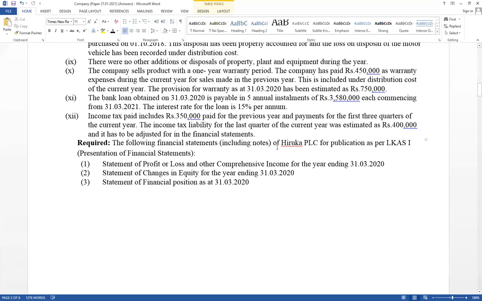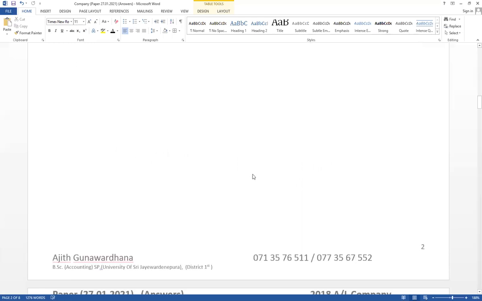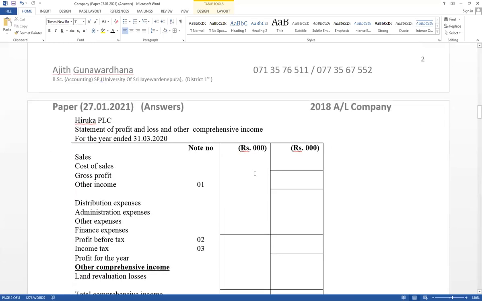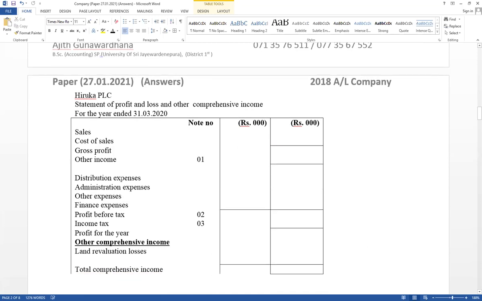Notes also, including notes. Right, this is a format for income statement. Name, 3 lines. Think about it. This is the format, income statement. Normally notes for other income, profit before tax, income tax. Notes should be prepared for that.